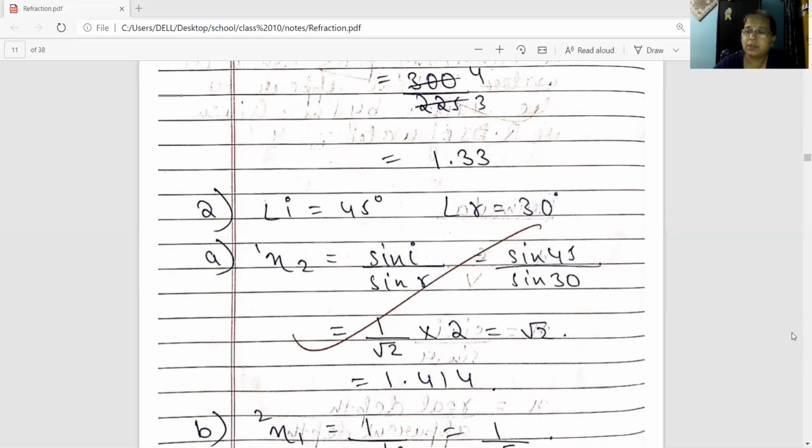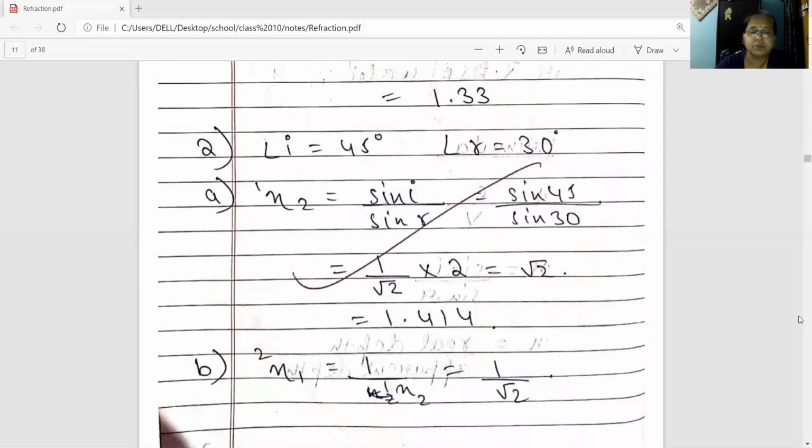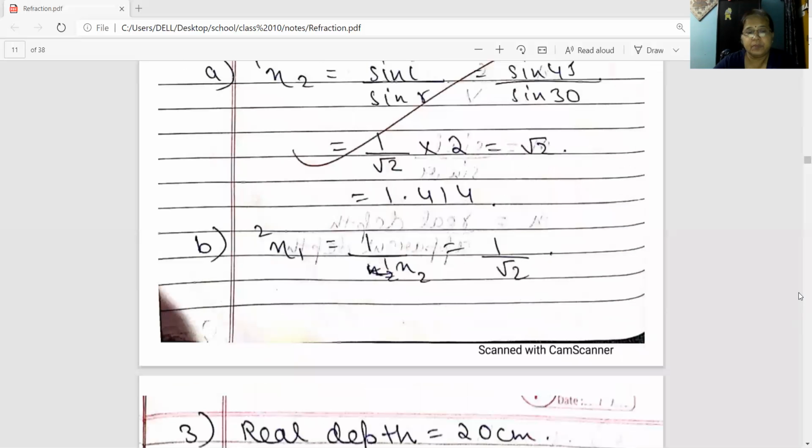And in B, you are asked to find the refractive index of the first medium with respect to the second. We know this formula: the refractive index of the first with respect to the second is equal to the reciprocal of the refractive index of the second with respect to the first. So you will get this equal to 1 by root 2. Since it is root 2, you are getting here 1 by root 2. Number 3.